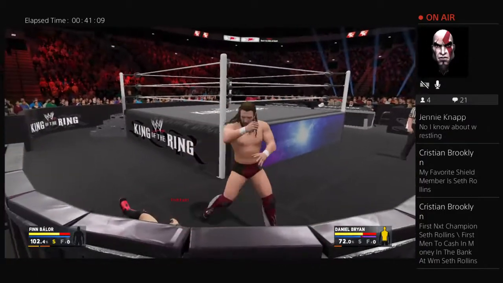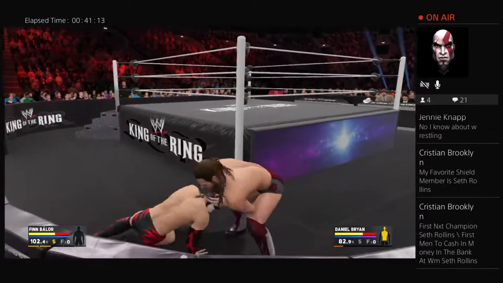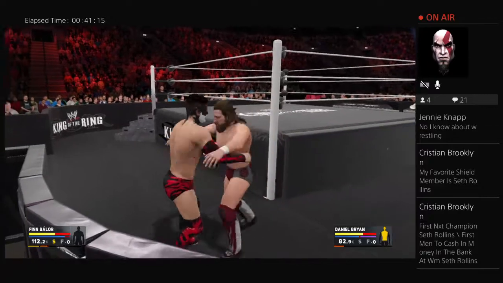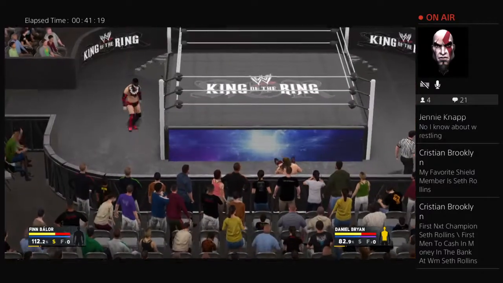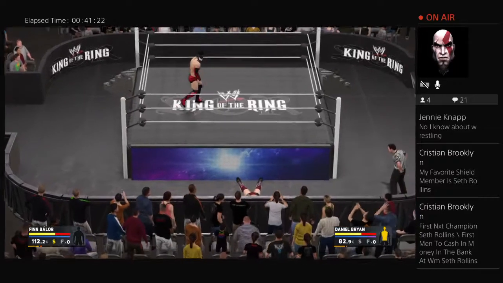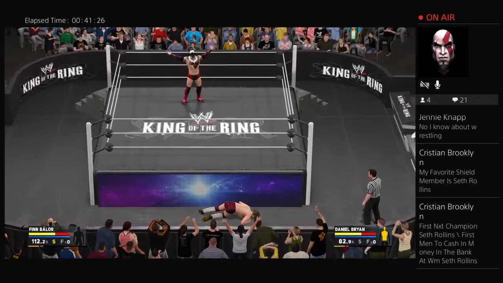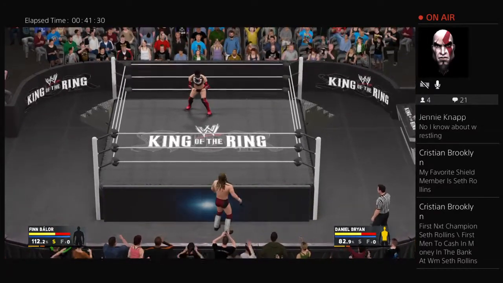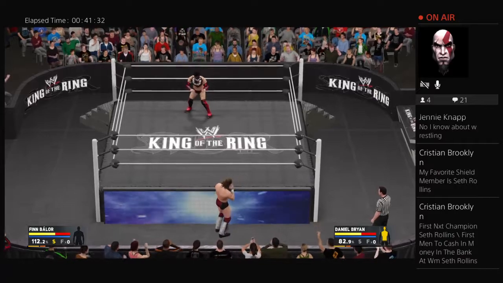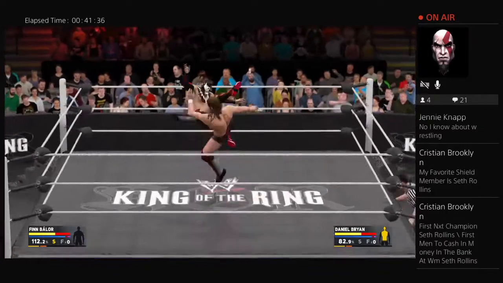First NXT champion, Seth Rollins, first man. Yep, exactly. The first man to win the NXT championship, the only member of the Shield to win the NXT championship, and the only man to cash in Money in the Bank. Oh, the first one to cash in Money in the Bank. So Seth Rollins, he was already on the path for success. I feel like Triple H and Vince McMahon were booking Seth Rollins to be a real good heel, but now he has chosen to be the face of the company, because I feel like maybe they're going to turn Roman Reigns heel in the future, but you never know with Vince McMahon.